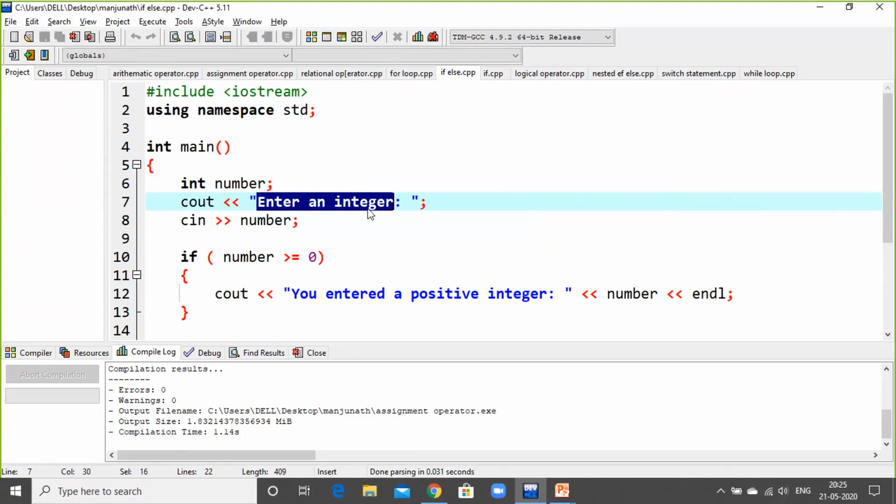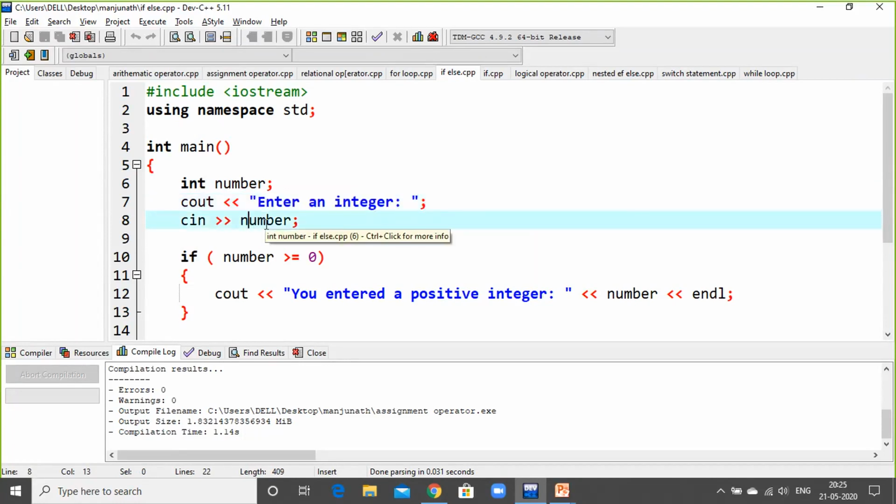After that, the cursor will come to the next line, and you have to input some numbers, which means you have to accept some numbers. Cin and cout. With cin, enter the number; whatever number you enter, the compiler will take it. For example, I take 5. When I enter 5 using the keyboard and press enter, the number is accepted.